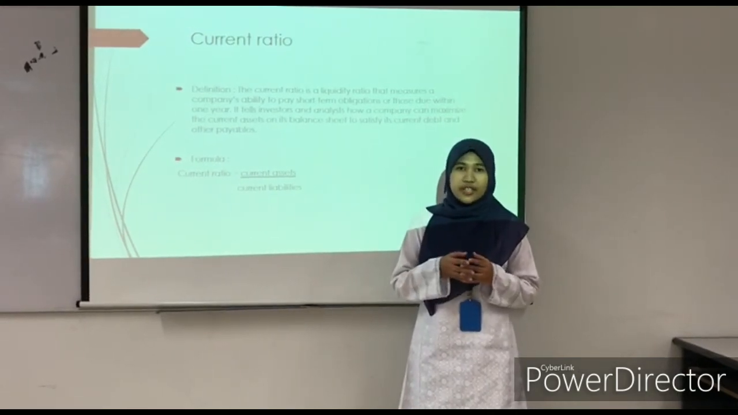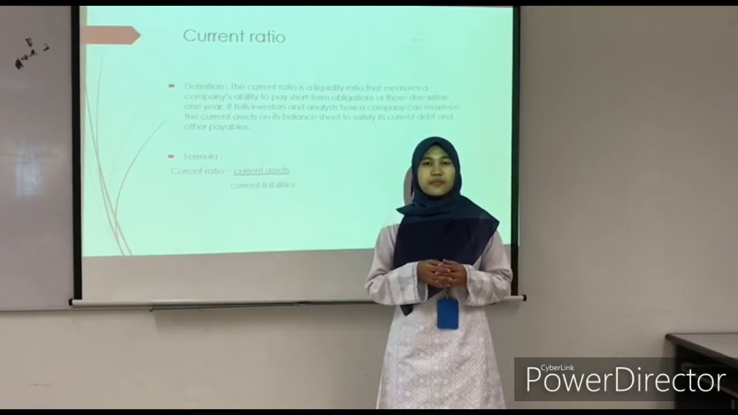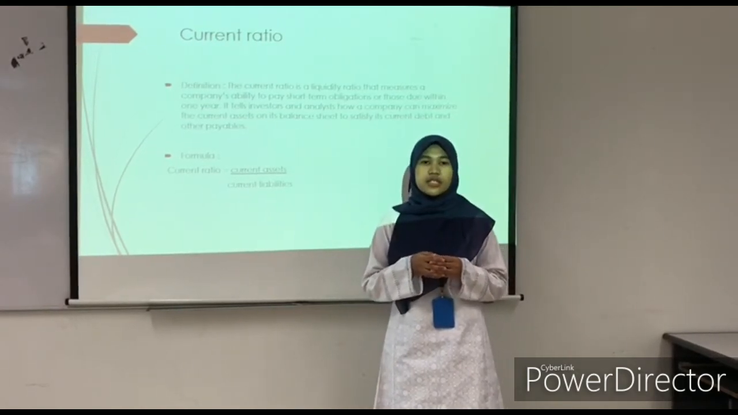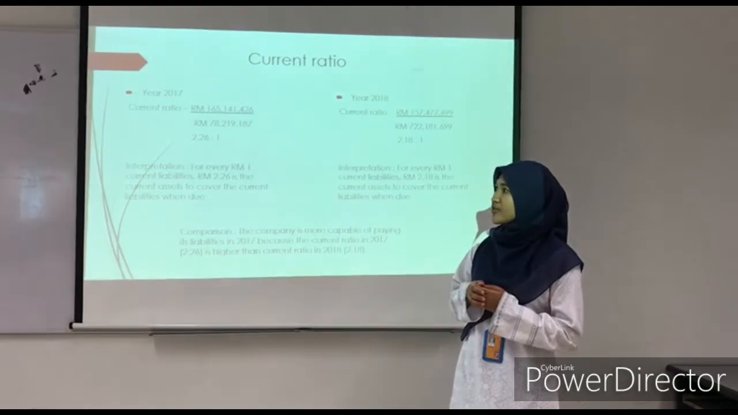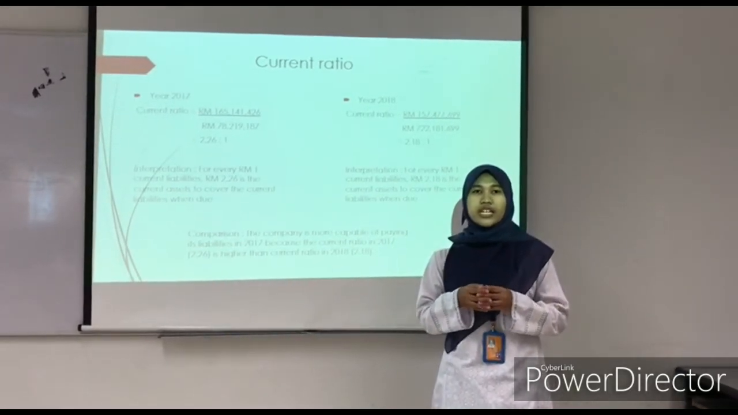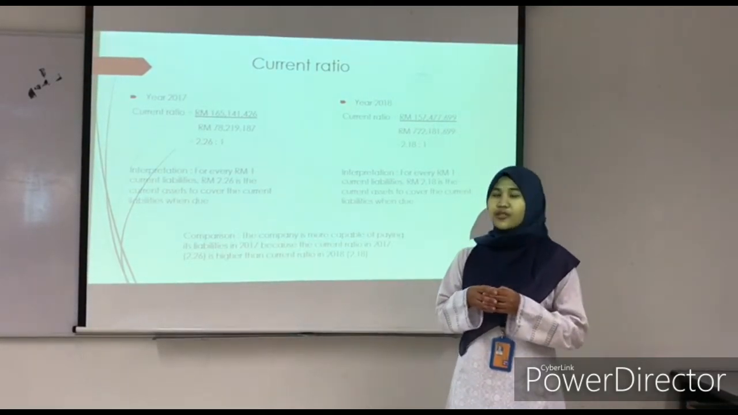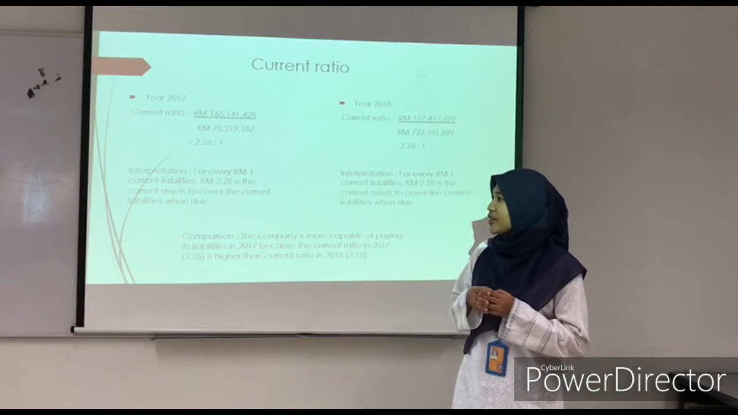This ratio includes inventory, which is not especially liquid and which can therefore misrepresent the liquidity of a business. The current ratio in year 2017 is 2.26 to 1, which means for every 1 ringgit of current liabilities, there are 2 ringgit and 26 cents of current assets to cover the current liabilities when due.